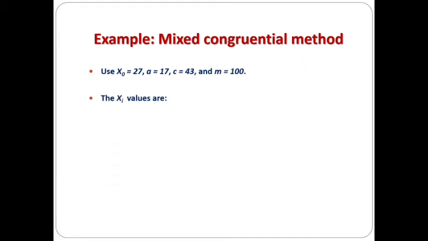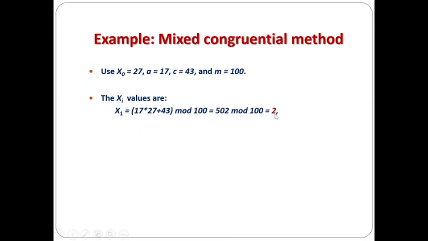So here, to find the xi values, we have to use this formula. For x1, the formula is (A times x naught plus C) modulus of M. The A value is 17, x naught we assumed as 27, the C value is 43, and M we assumed as 100. So for this equation the value is 502, and 502 modulus 100 is 2, that is the remainder value. Now x1 value is 2.